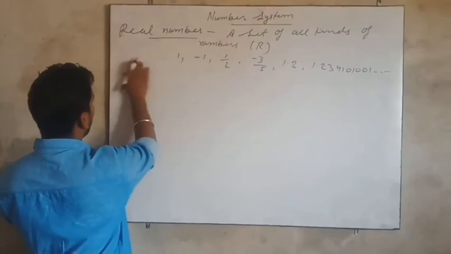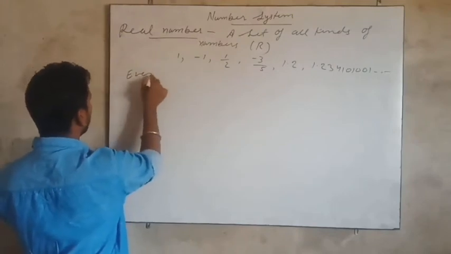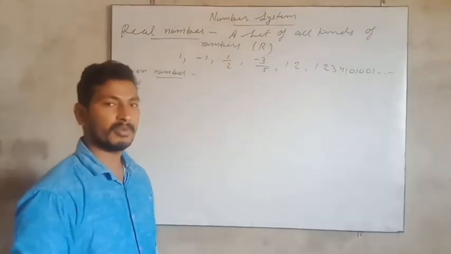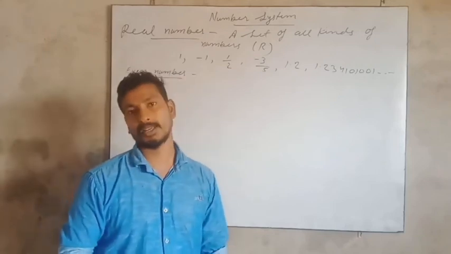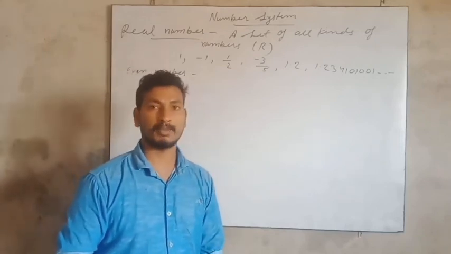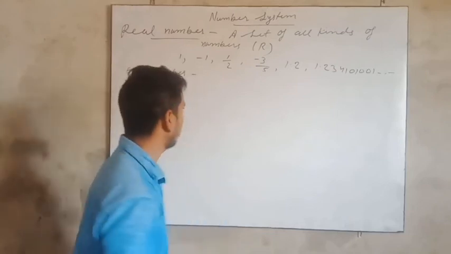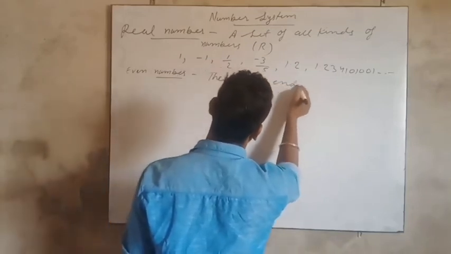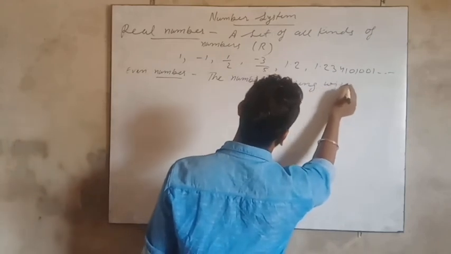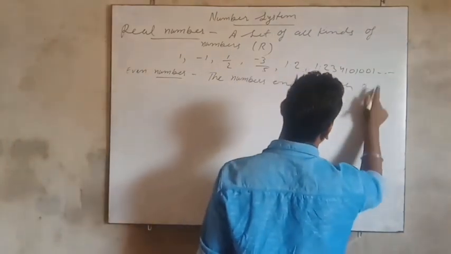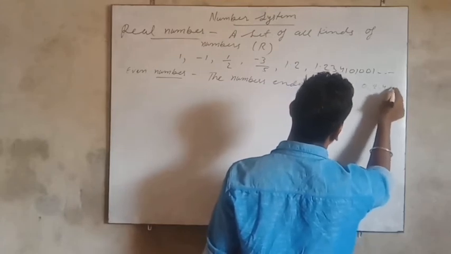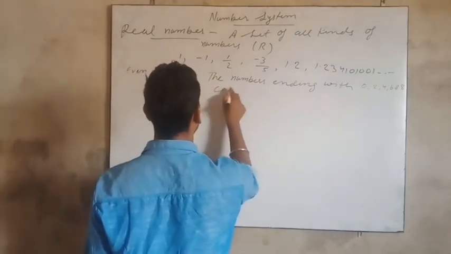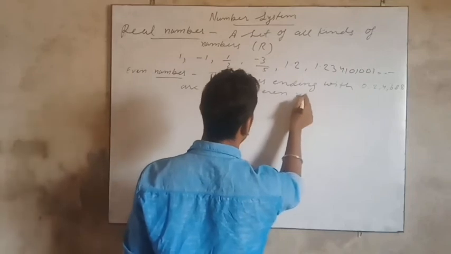Now next we study about even numbers. Yes, the definition of even number. A number which is divisible by 2 is called an even number. A number which is a multiple of 2 is called an even number. Or the numbers ending with 0, 2, 4, 6 and 8 are called even numbers.